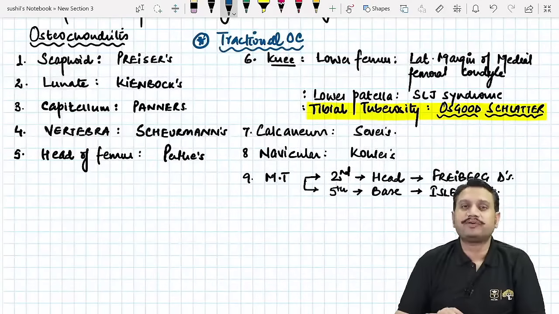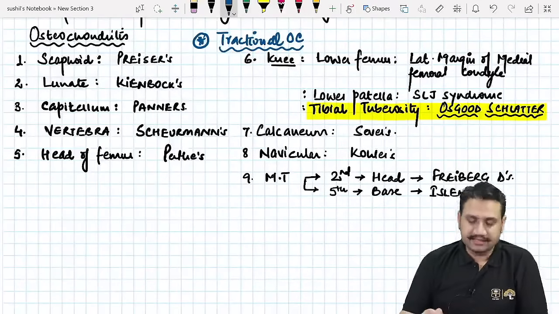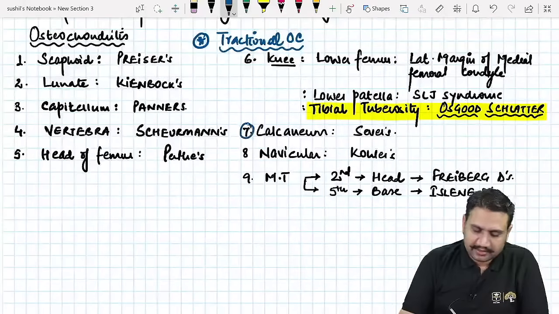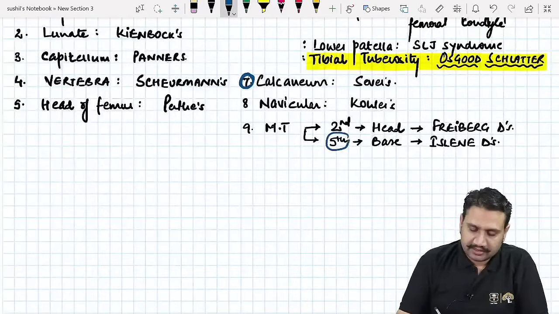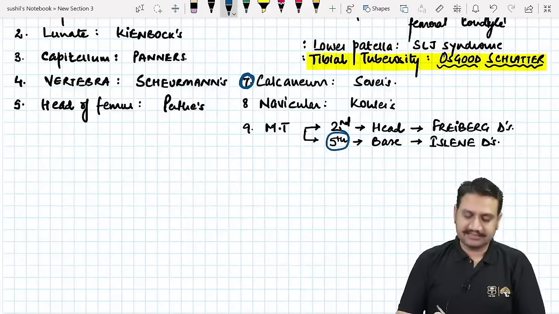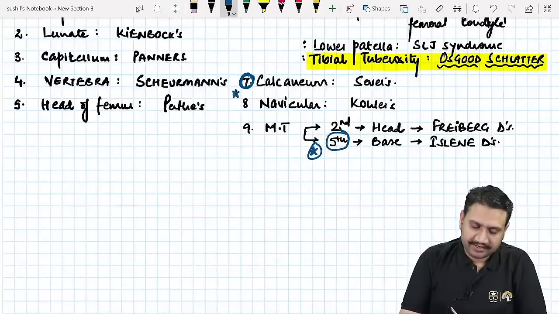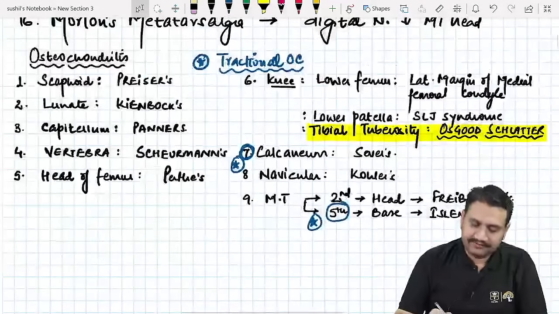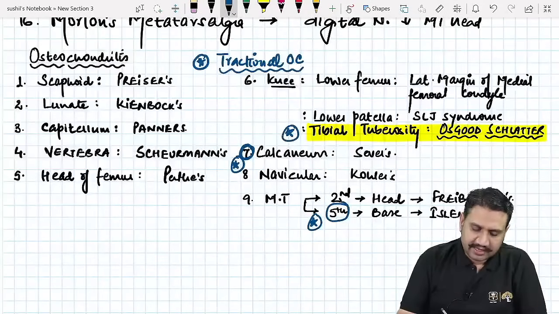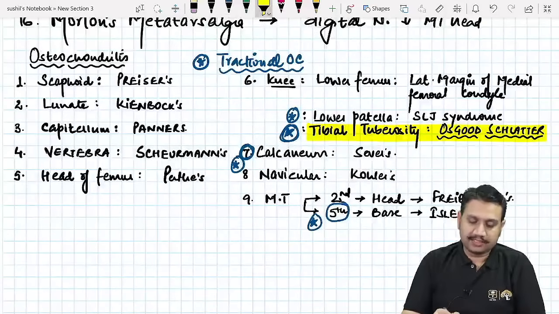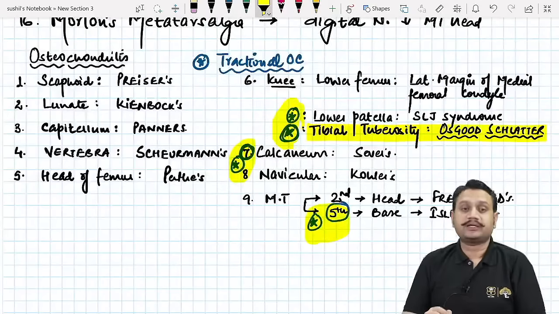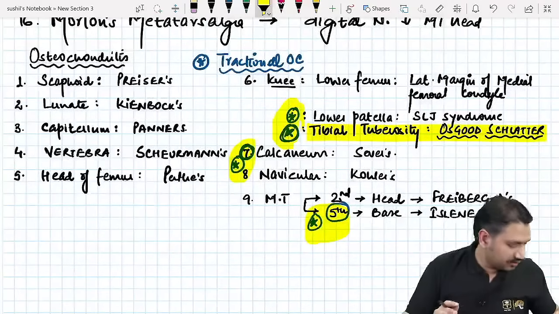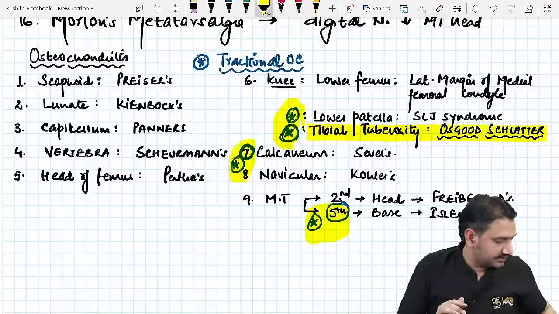Tractional means where there is a pull of a tendon of some muscle somewhere, right? So what are the tractional ones? The calcaneum is one, because there is the attachment of the tendo Achilles, right? Then you have the metatarsal fifth base, which is known as Island disease, with the peroneus brevis pull. Then you have the tibial tuberosity and the lower pole of the patella, the ligamentum patellae. So these are 4 tractional osteochondritis. Very good. Yes, absolutely right.